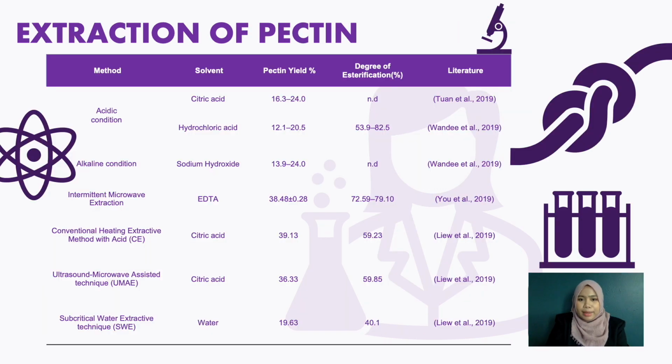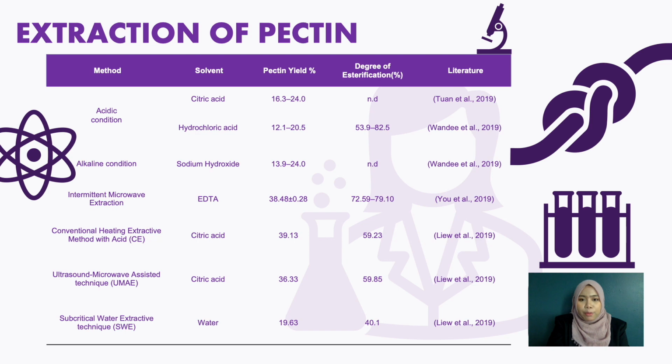The extraction of pectin is a physical chemical process that involves several stages of hydrolysis and extraction of pectin macromolecules from plant tissues as well as their solubilization in bulk solvent. All of it occurs in a continuous manner under the control of various process parameters, primarily temperature, pH, and time. Based on the presented data, we can see that most of the methods require acid as their solvent, and the results vary depending on the methods and type of the solvent used to extract the pectin.